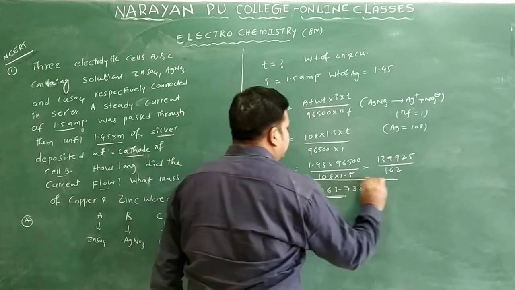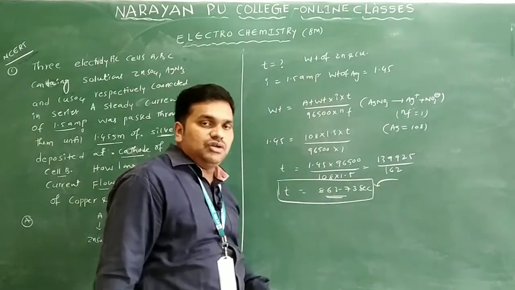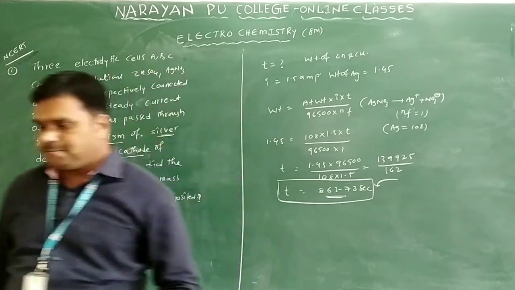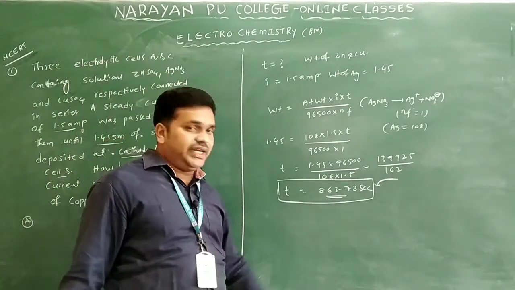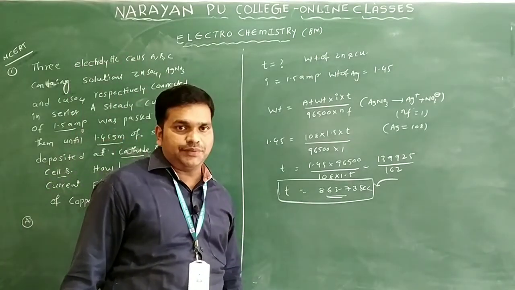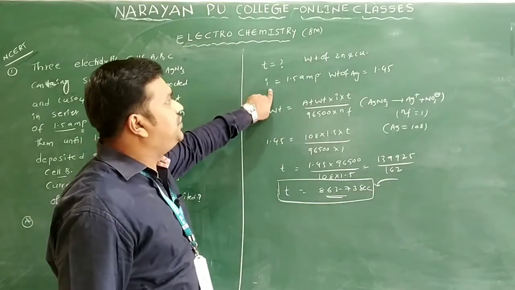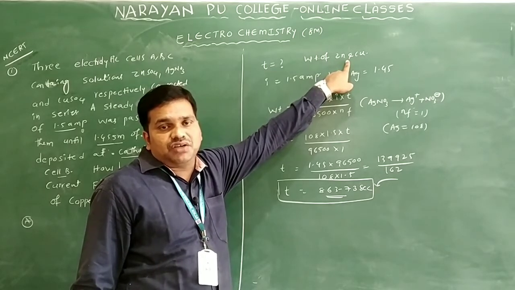This is the time. Now by using this time and this current, you can find out the weight of the zinc and the weight of the copper.